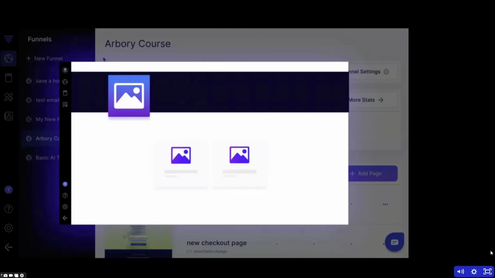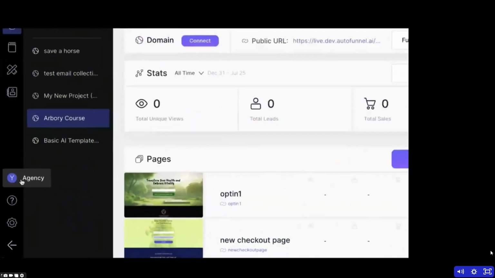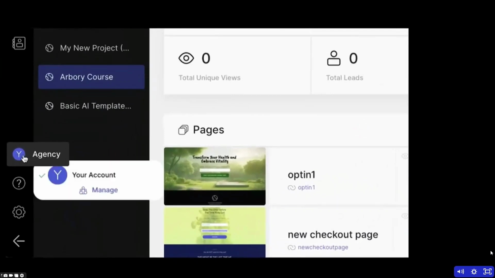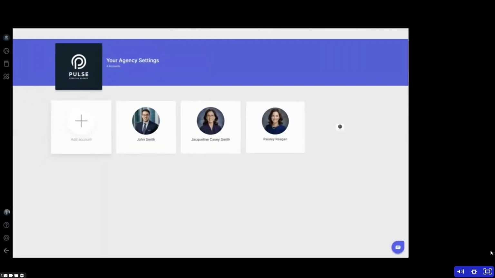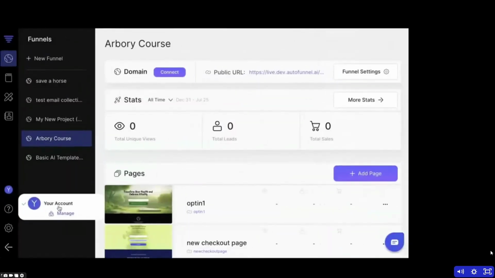All right, guys, so the last feature that is coming to all pro accounts could be the most important, and here's why. From now on, every single pro account is going to have an agency edition included. So you can click this agency button here at the bottom, and you'll see that we're in my account right now. But with an agency edition, we can add as many accounts as we want. So if you've got clients and you were selling AI services or creating books, websites, even podcasts, then you would have sub-accounts for each and every client.